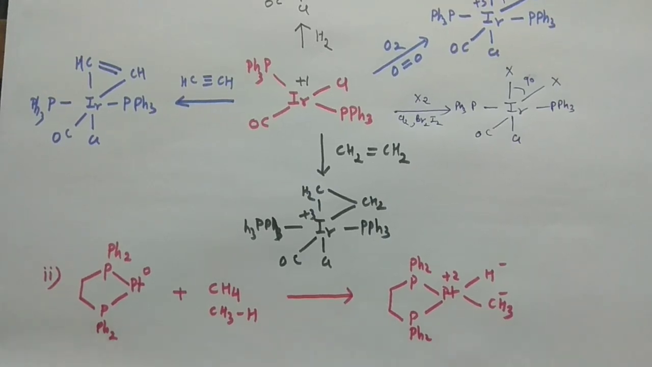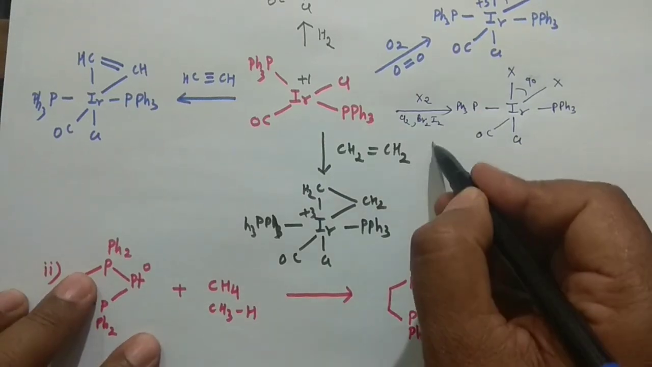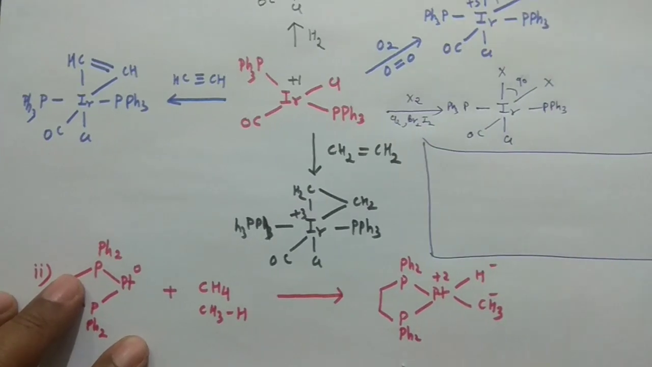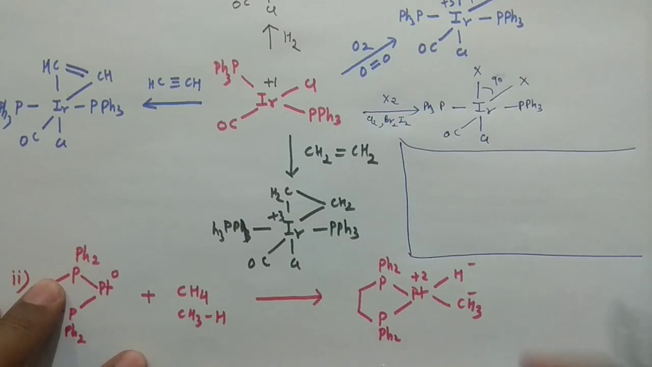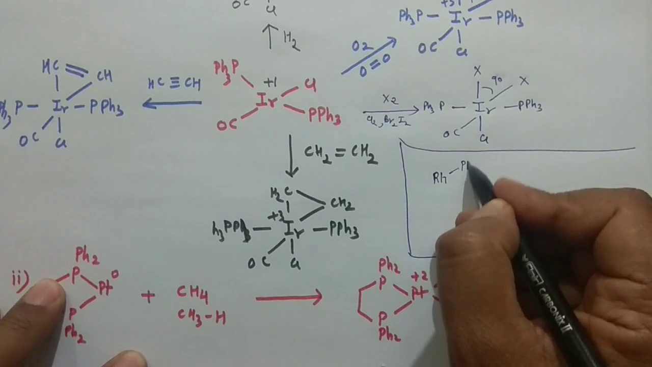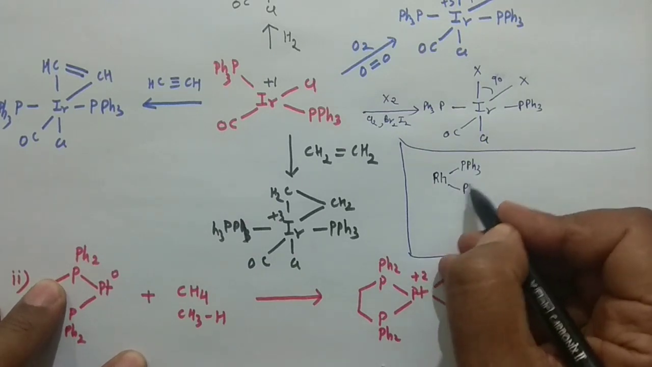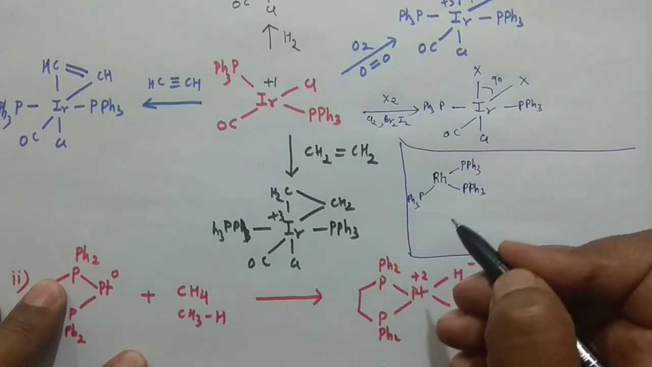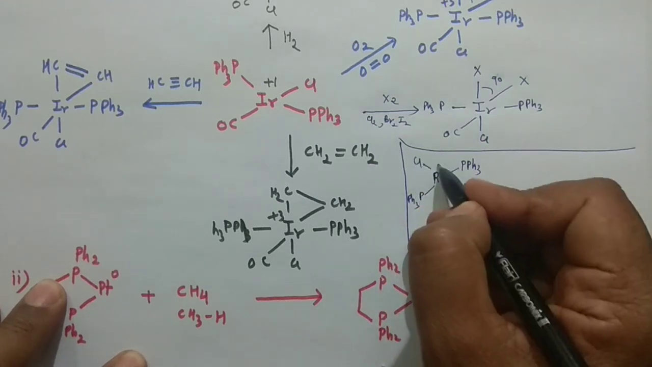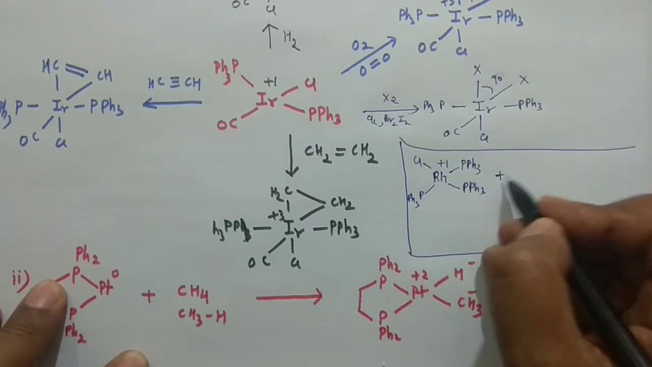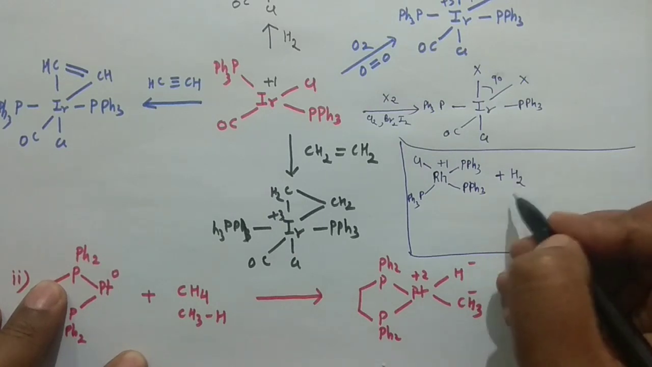Okay, and then I'm giving you one more important example. Say I'm having my Wilkinson catalyst. I hope you are aware of the formula of the Wilkinson catalyst. Say this is rhodium and this is triphenyl phosphine, this is again triphenyl phosphine, and this is again triphenyl phosphine, and you are having the chlorine here. Of course, the rhodium is in +1 oxidation state. This is Wilkinson catalyst. Okay, and you are reacting this with hydrogen.